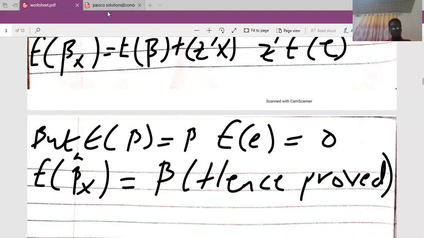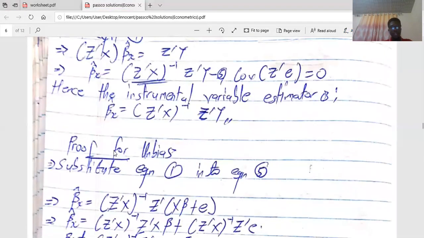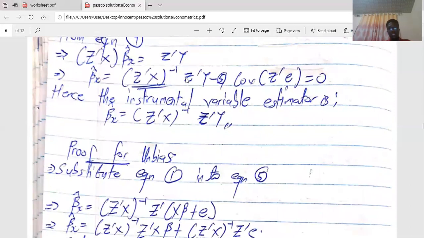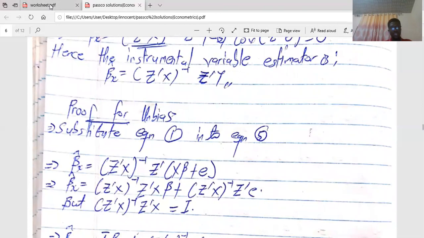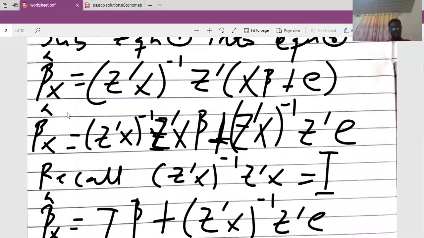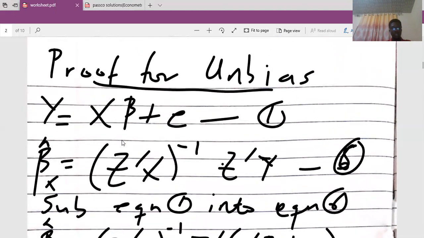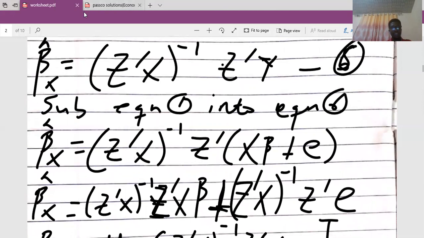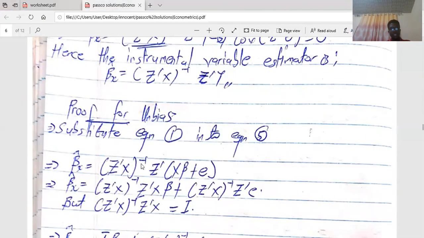Okay, let's quickly walk through what I have here. In proving unbiasedness, I substituted equation 1 into equation 6, which I had as my equation 5. When I do my substitution, this is what I get, and it's the same as what I'm having here. Then I expand, and this is what you get.